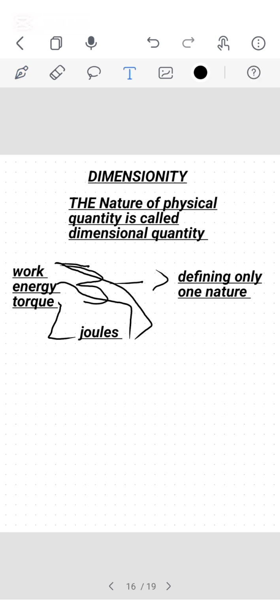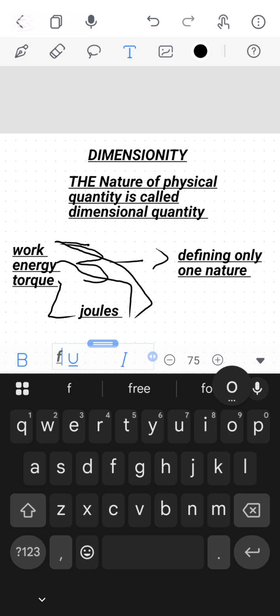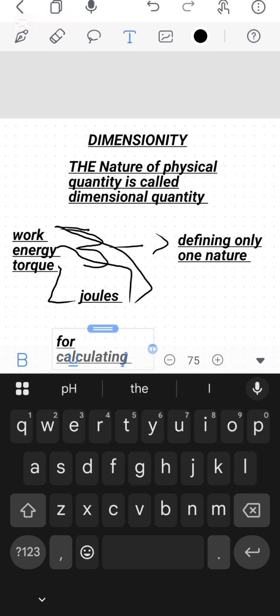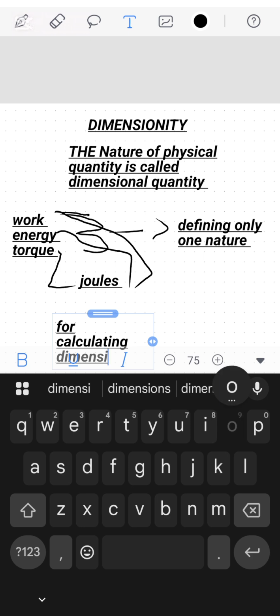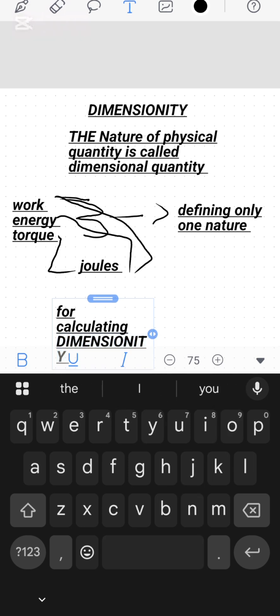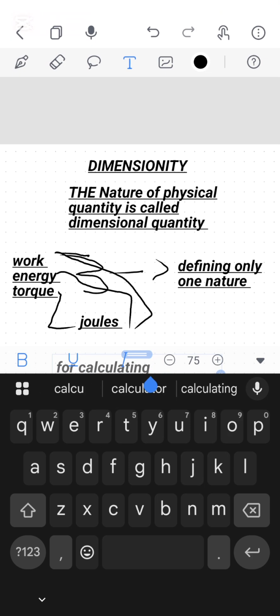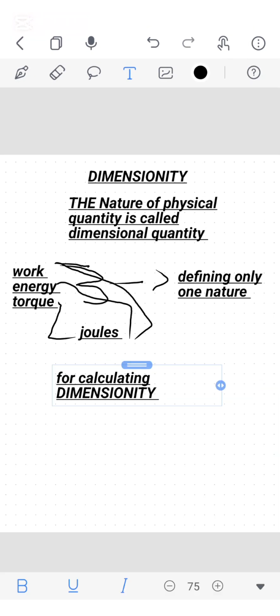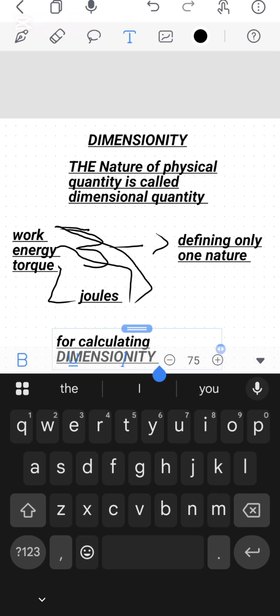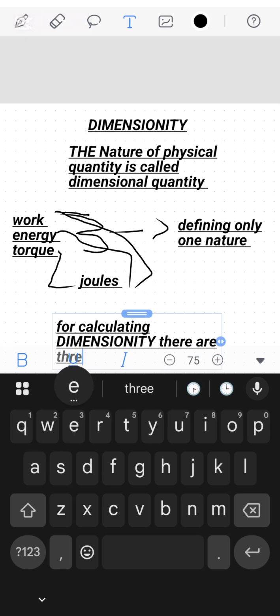Now I'll tell you how to calculate the dimensionality. For calculating dimensionality, there are three base quantities.